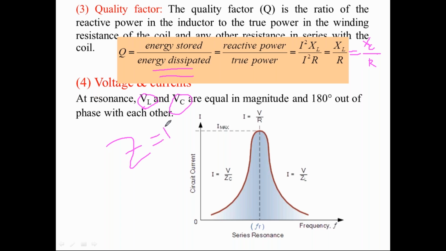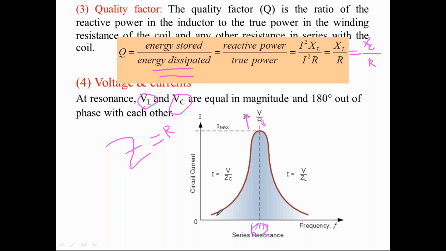So the impedance offered by the circuit at F equal to FR is a minimum value only. Hence, the current taken by the circuit becomes maximum. So the current I reaches its peak value.